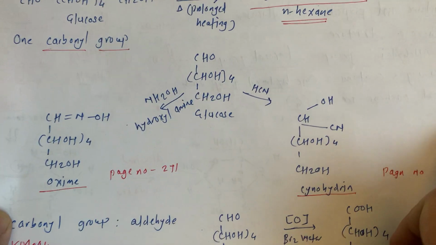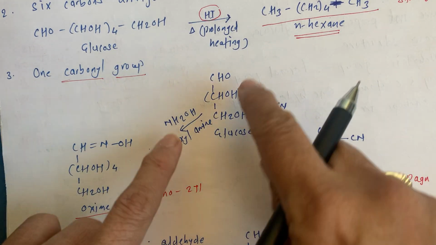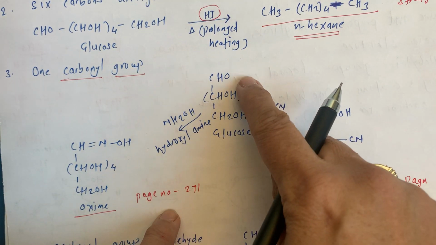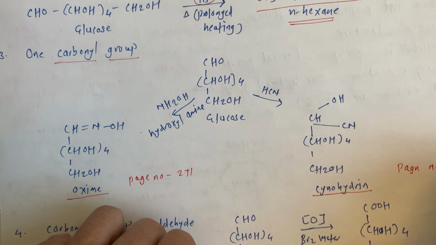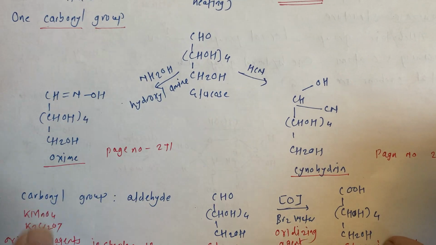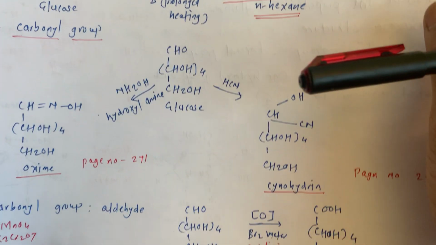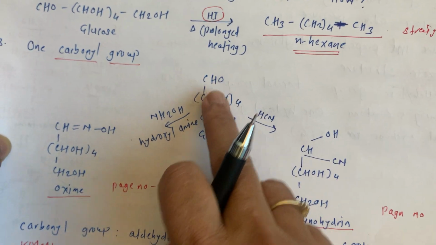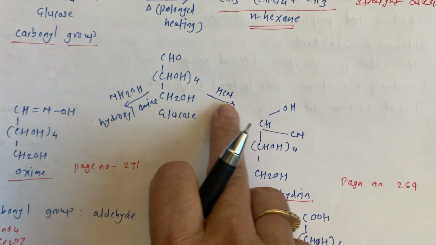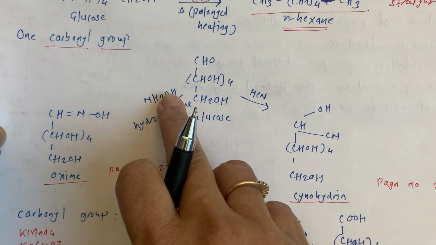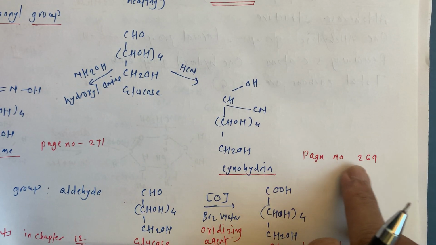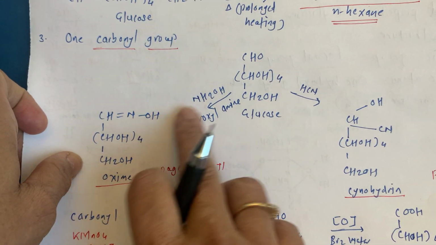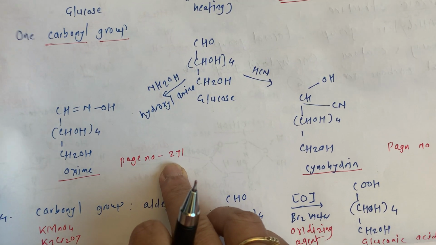Okay. Next, there is one carbonyl group, so we have to give some tests for this carbonyl group. Such types of reactions we studied before in the aldehyde and ketone chapter. So here, what is the test? In the aldehyde and ketone chapter, we treated this with hydrogen cyanide and with hydroxylamine. This reaction we studied on page number 269, while such a reaction we studied on page number 271.